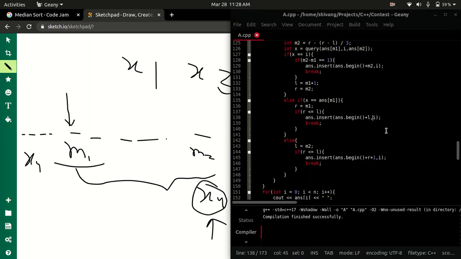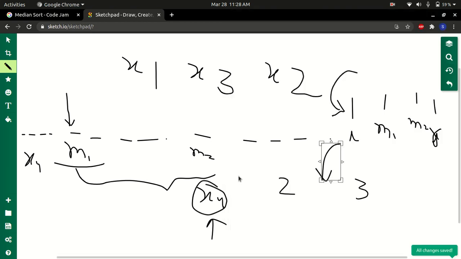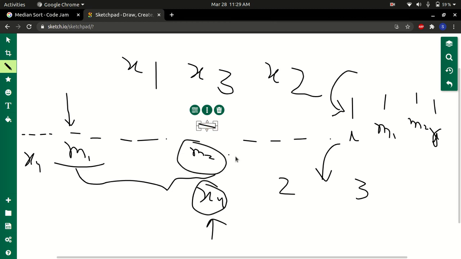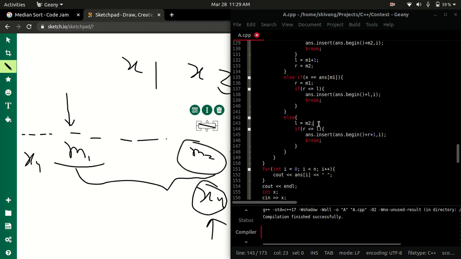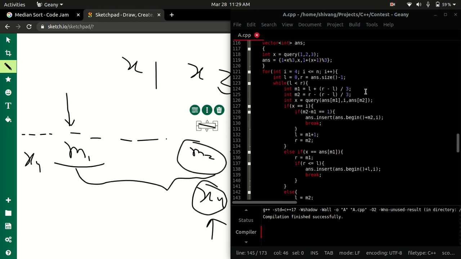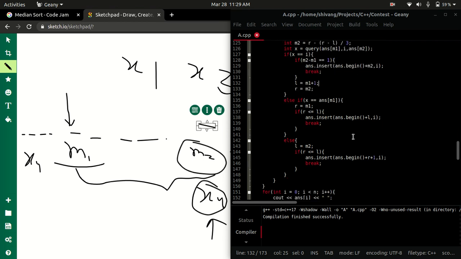Now else, if this M2 is the median, then I must move on to this side of the array. So for that I do L equal to M2. Once again, this base case condition, that if I have to insert it, it's begin plus R plus 1. Once again, these small intricacies, this plus 1 sometimes not, is because of what I did here, L equal to M1 plus 1. Because I did this, I had to do this, and this is not fixed.